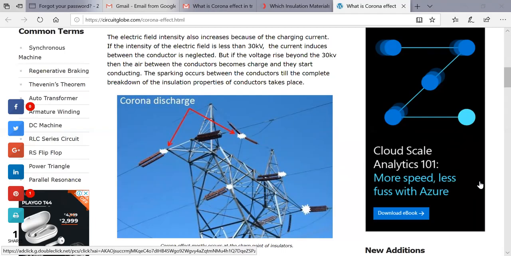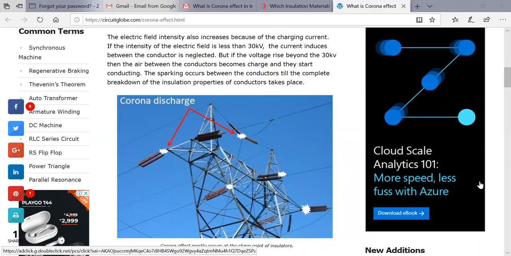When the electric field intensity is less than 30 kV, the current just inducing between the conductors we neglect.